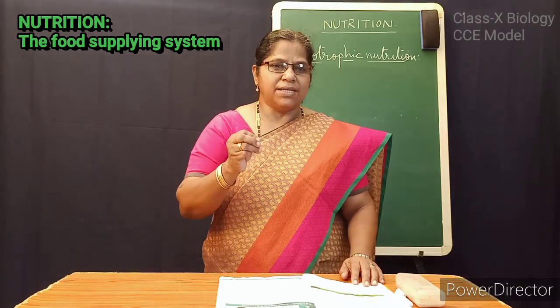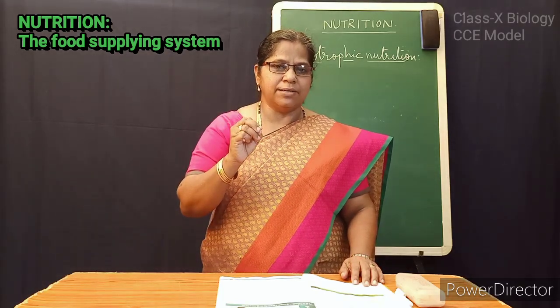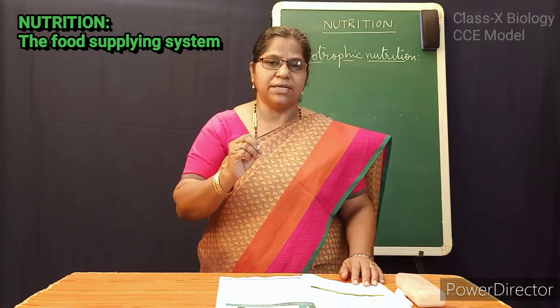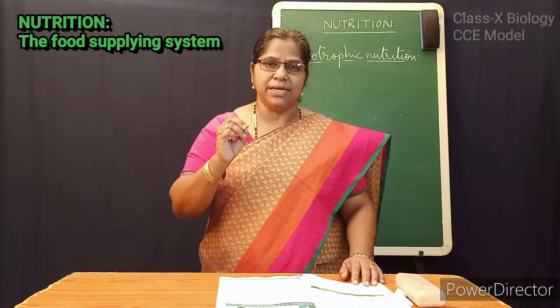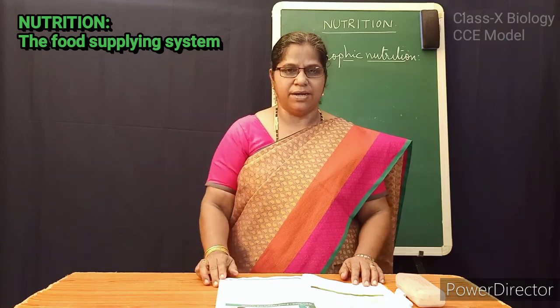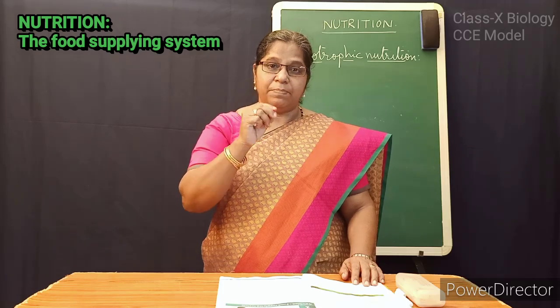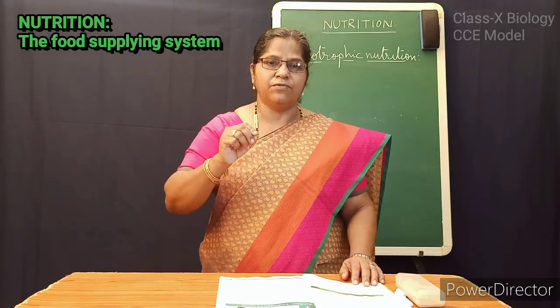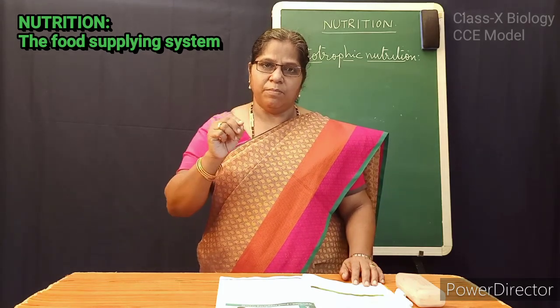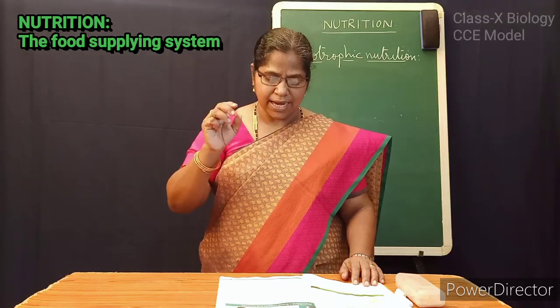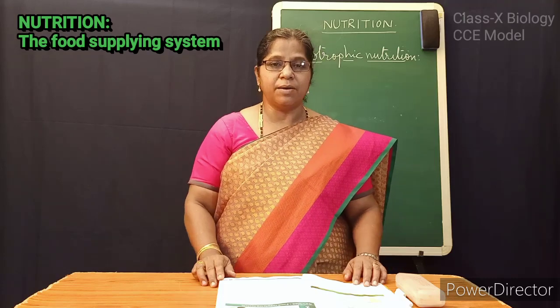So, plants are the organisms which are capable of producing the complex food materials like carbohydrates, proteins and lipids. How are they preparing?